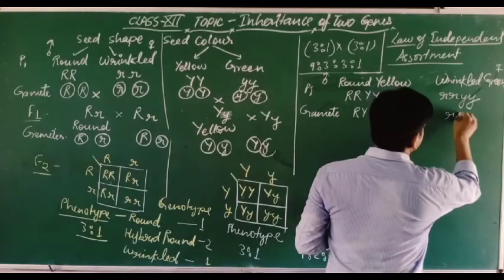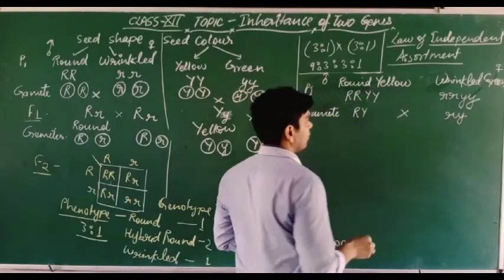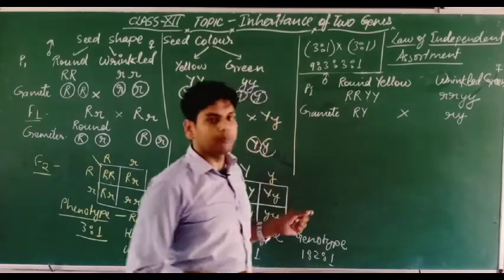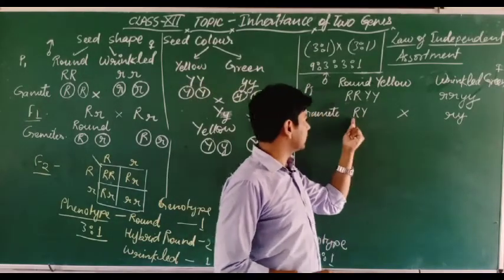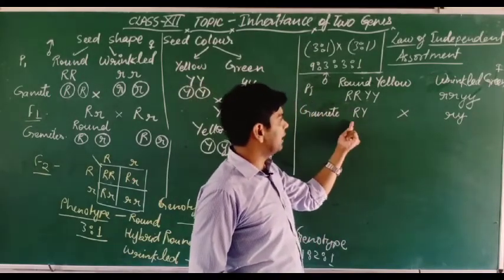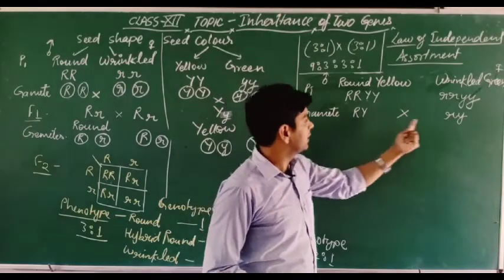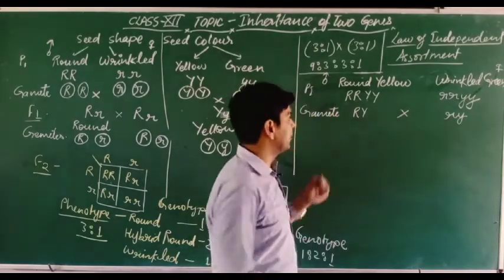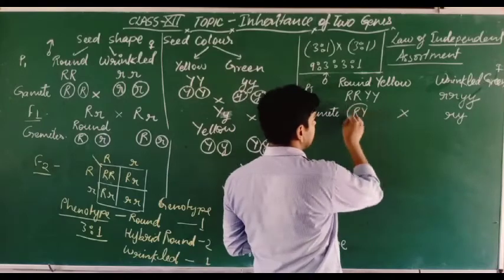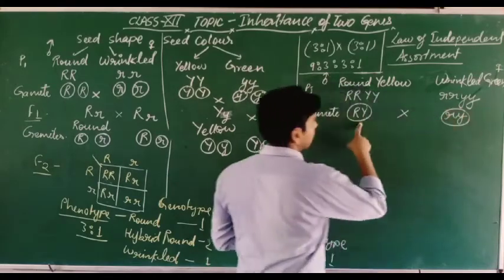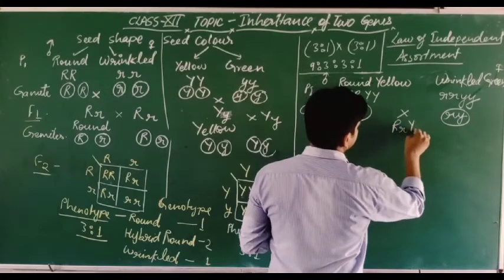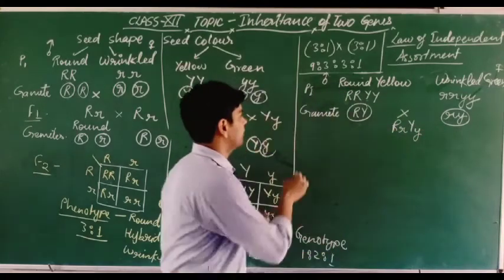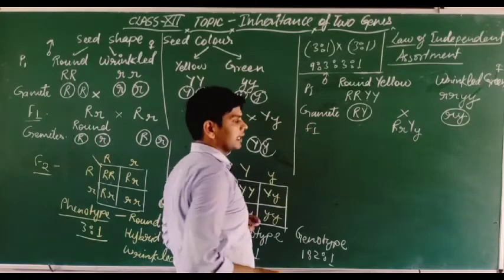Here these are ry. When we make the cross between these two, the first gamete of this parent will fertilize with this one. So capital R, small r, capital Y, small y. This is the combination we are getting in the F1 generation.